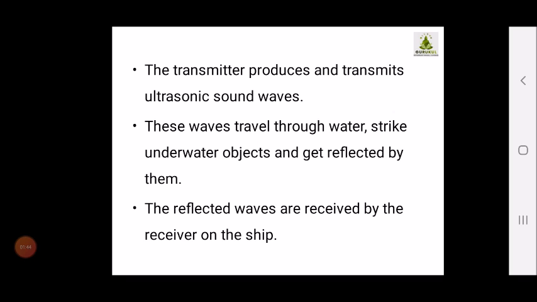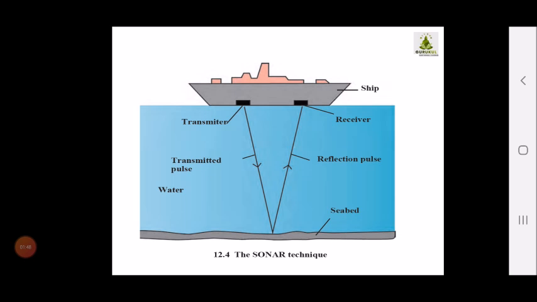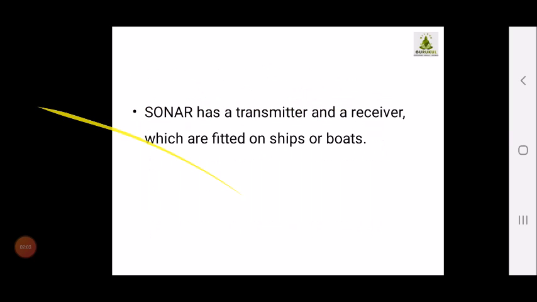The reflected waves are received by the receiver of the ship. Just going through the diagram, you can see the transmitter is emitting the sound. The sound goes and touches an object and reflects back, and the sound is received by the receiver of the ship.